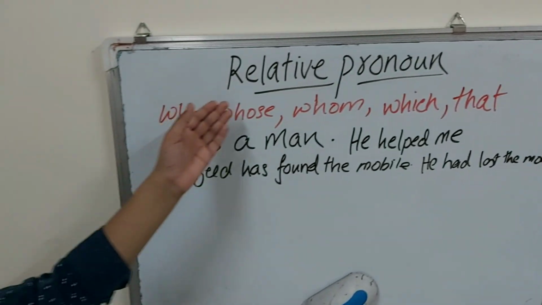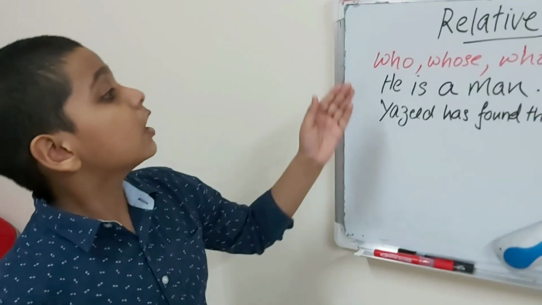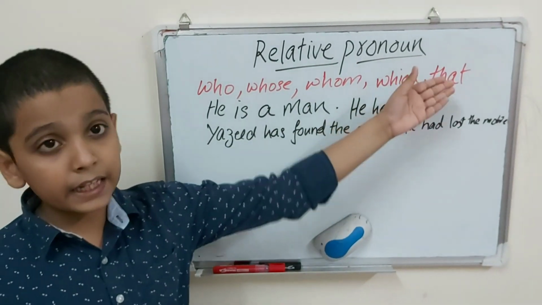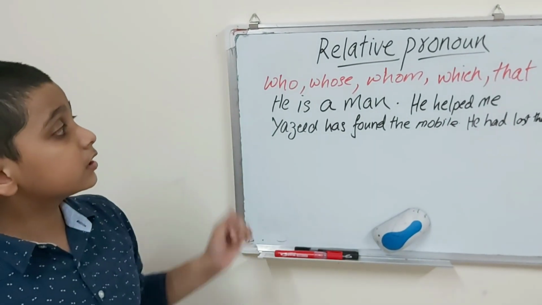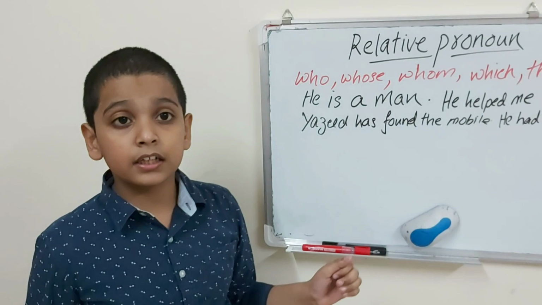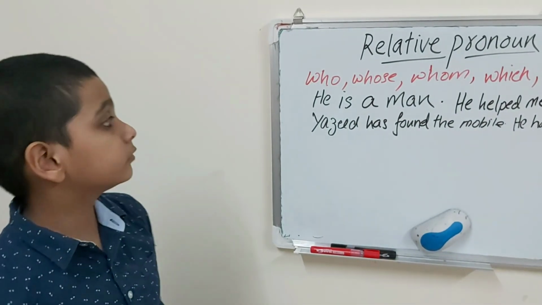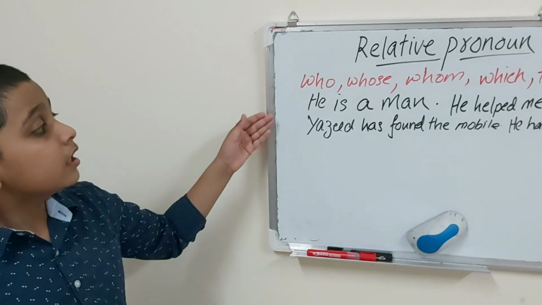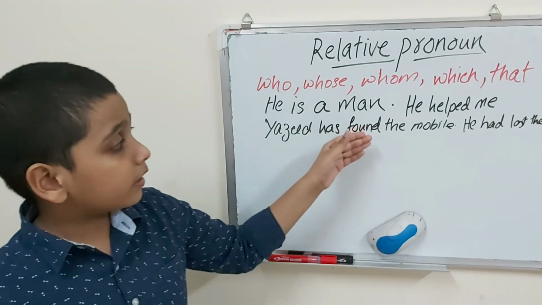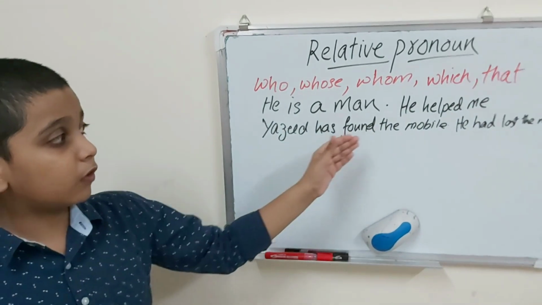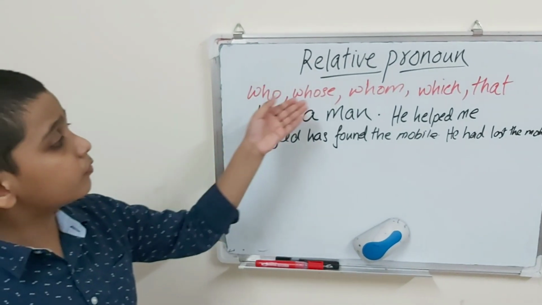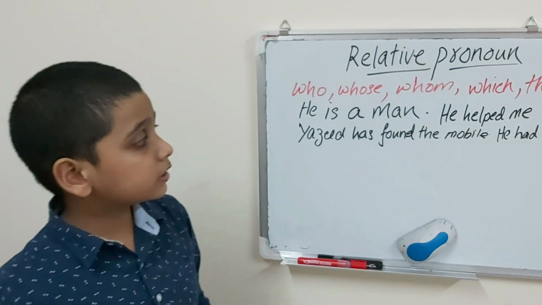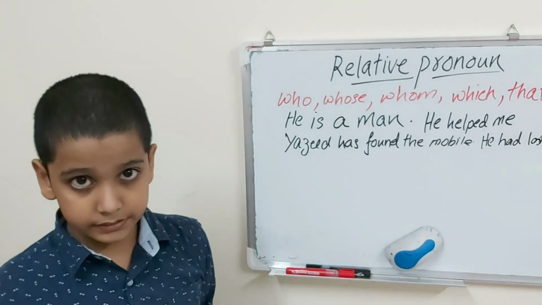So now let's move on to relative pronouns. Who, whose, whom, which and that are relative pronouns. WH words and that come under relative pronouns. For example, he is a man. He helped me. Yasid has found the mobile. He had lost the mobile. So now let's use some of these relative pronouns and join these sentences.